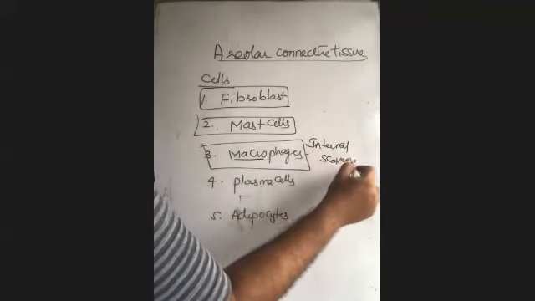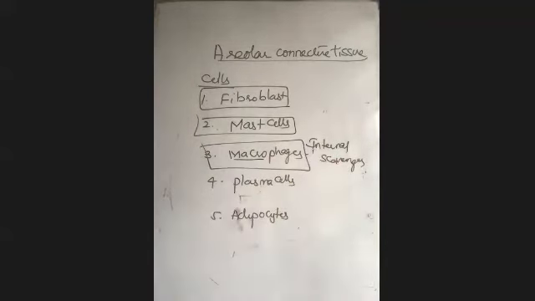Who removes the waste from the road, isn't it? So these are internal scavengers. They remove the waste, microbes or anything else in the body. They are derived from the monocytes. Macrophages are derived from the monocytes of the blood. Tissue fixed macrophages are called histiocytes and migrating macrophages are called wandering macrophages.